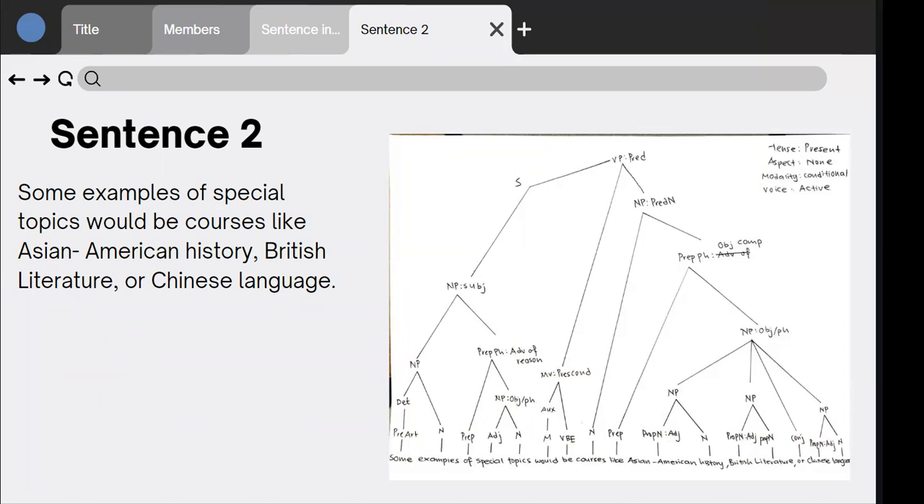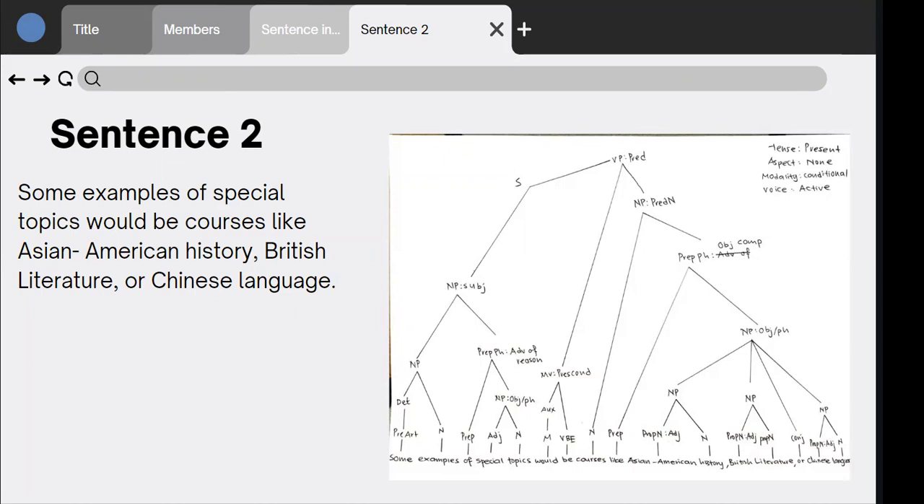All right, let's move on to the sentence itself. So some examples of special topics. So this would be the noun phrase subject. So first is some examples. So some is a pre-article and also a determiner. Meanwhile, the examples is the noun. So when these two are combined together, it will be a noun phrase.